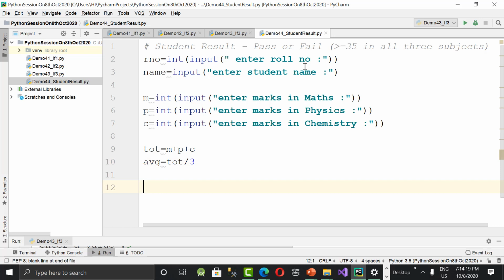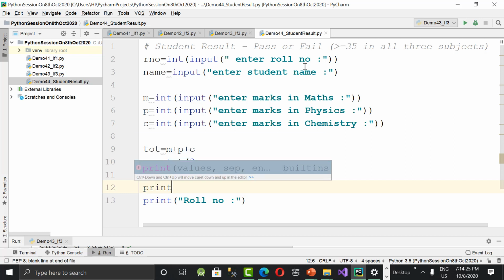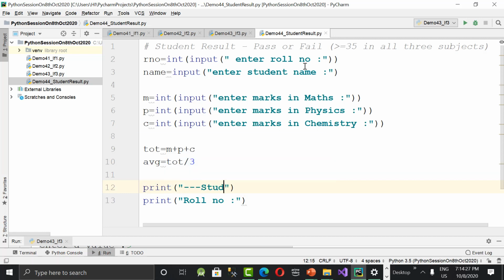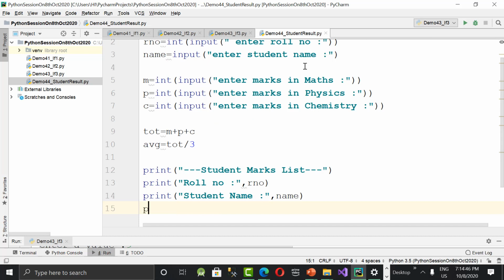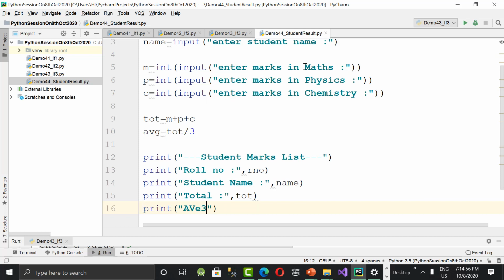Now I'm printing the mark list. Here I'm printing student marks list like that. You can give a school name or college name, but right now I'm giving it like this: student marks list, comma RNO, followed by name of the student, comma name, and then total and average. So let us print total and average. Marks also we can print, but I don't want to waste time. That is the reason I'm directly writing total and average.